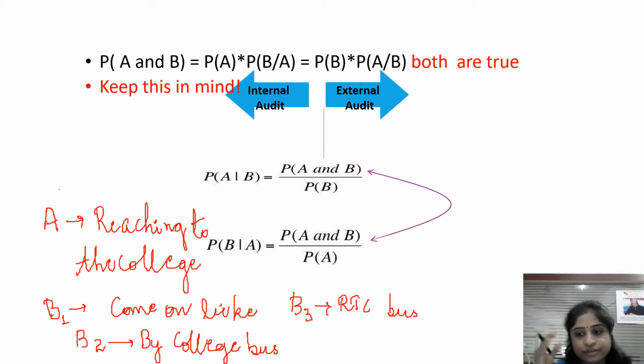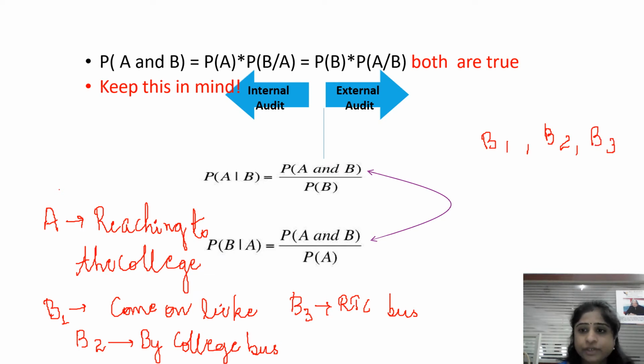After they come by using these transports, only then I can find out the probability if I'm given B1 or B2 or B3, right?